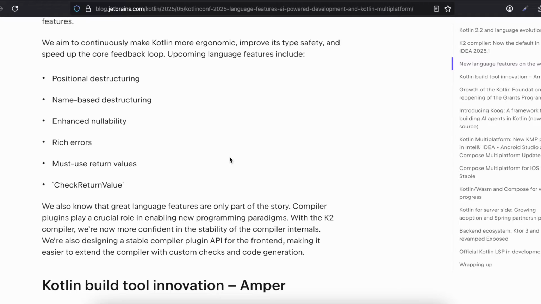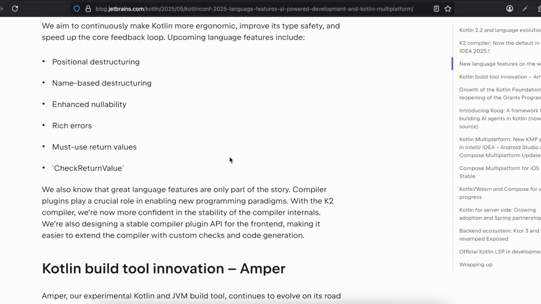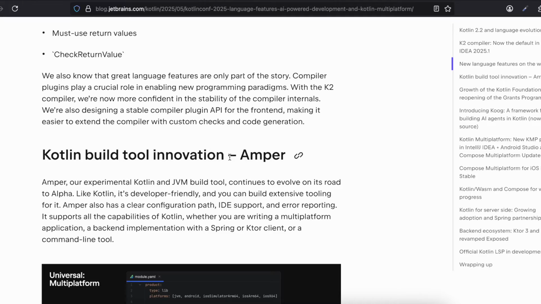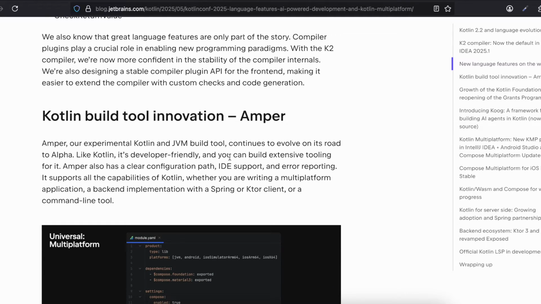We also know that great language features are only part of the story. Compiler plugins play a crucial role in enabling new programming paradigms. While with the K2 compiler we are now more confident in the stability of the compiler internals, we are also designing a stable compiler plugin API for the front end, making it easier to extend the compiler with custom checks and code generation.